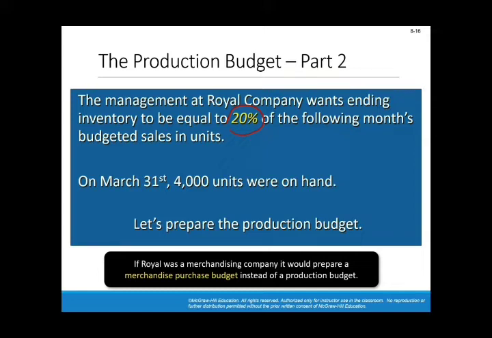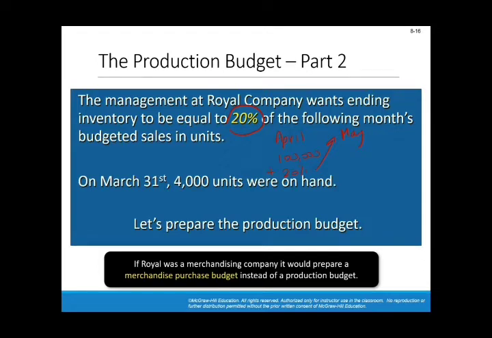So, assuming that in April, you will need to produce $100,000. You need to add to this 20% of the budgeted sales of May. Okay, let's take an example.